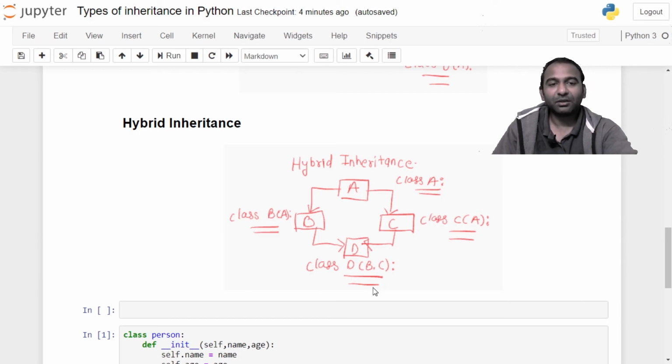In the next video, we will see the implementation of each type of inheritance with an example.